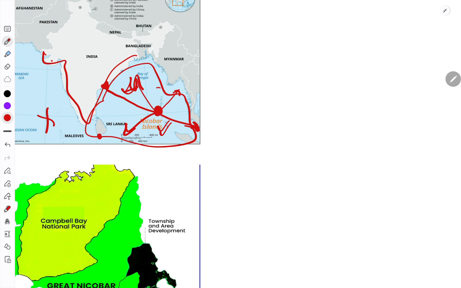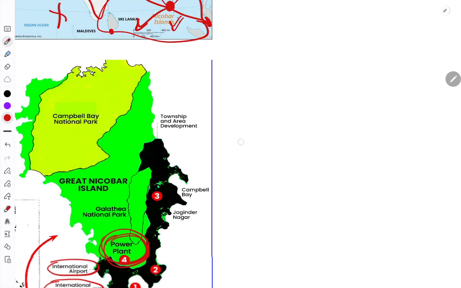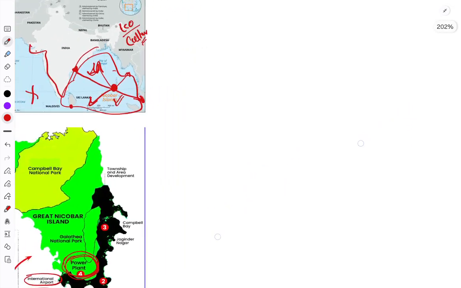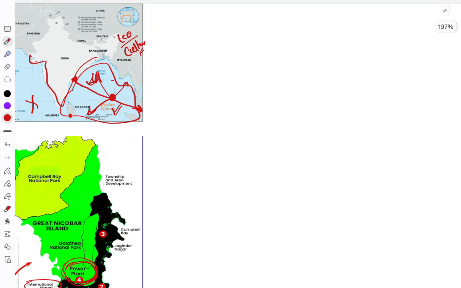However, the other aspect is that it has issues with respect to the ecology as well as the cultural rights of the tribals, right? So this is the background of this particular issue. Now, you understood the issue and what is going on here, but in this article the focus is on the tribes which are present in the Andaman and Nicobar Islands.